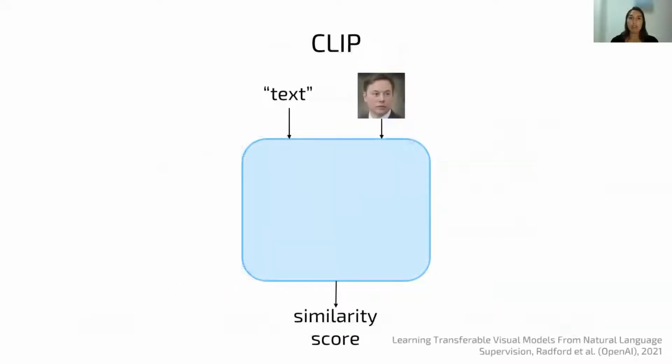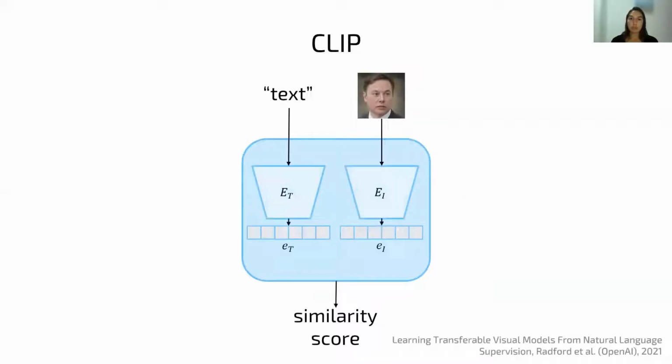First, CLIP. CLIP can be thought of as a function that measures similarity between text and image. It consists of two encoders, one for text and one for images. These encoders were trained to map images and corresponding text into a common latent space. Specifically, the CLIP similarity score is the inner product between the embeddings of the text and the image. CLIP was trained on a super large variety of text-image pairs.